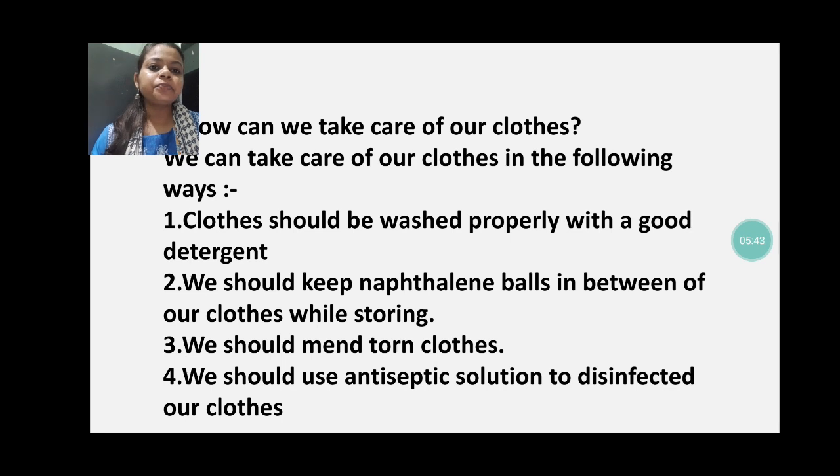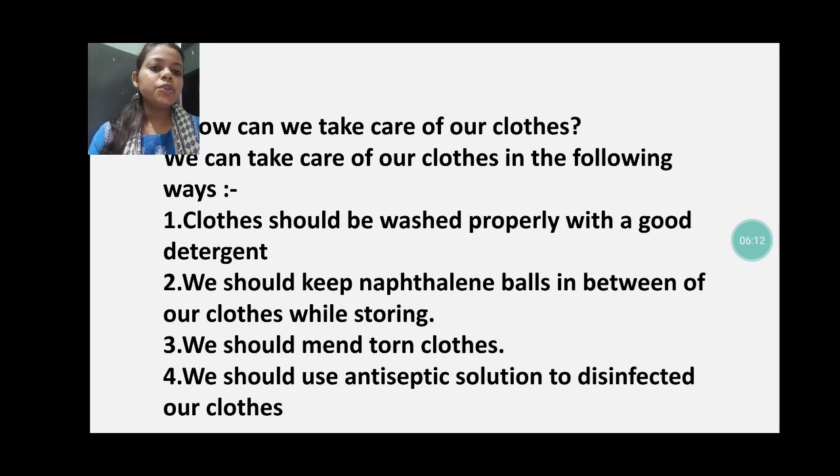Third is, we should mend torn clothes. Sometimes our clothes are torn, or buttons can come out, and we mend that. Suppose a small hole is there and our dress is completely nice, but only the small hole is present, then what we do is mend that. By sewing or by putting something, or by making some craft over there, we can hide that.